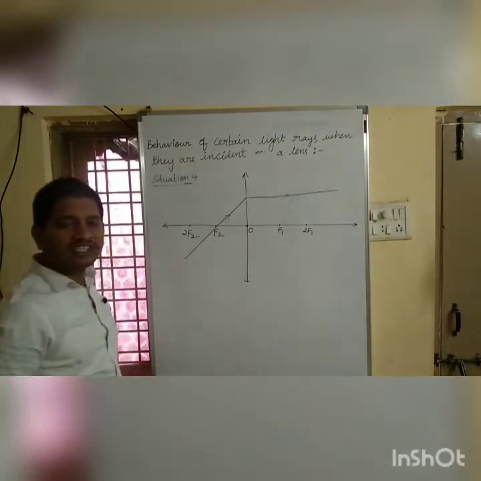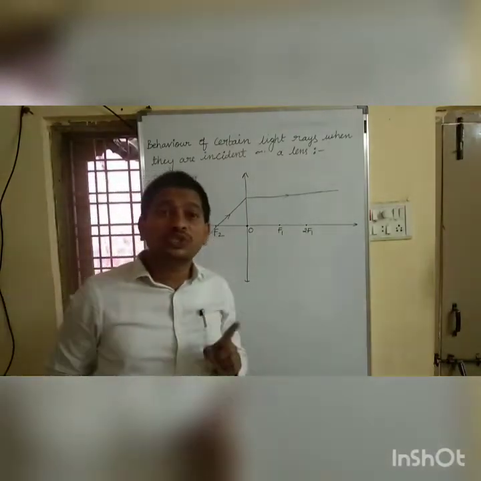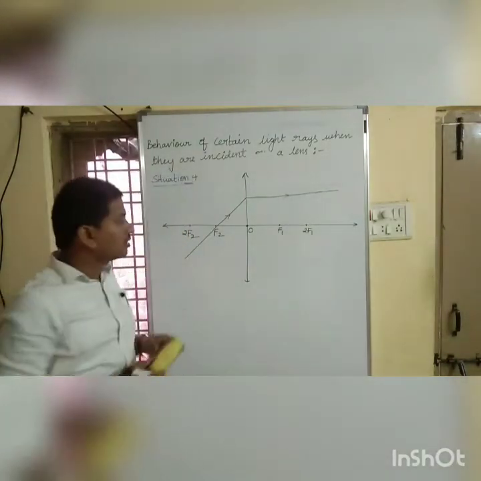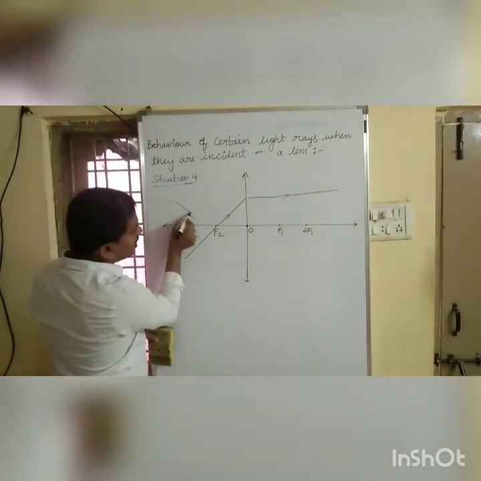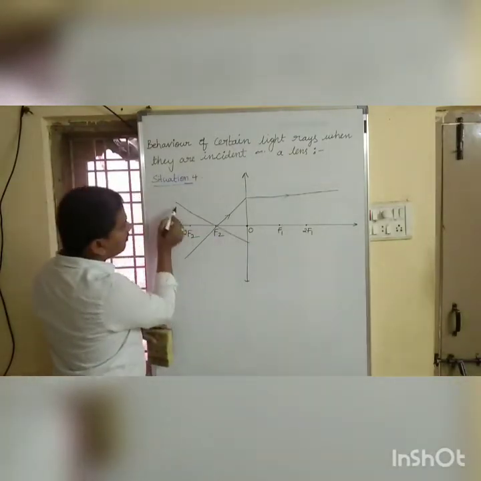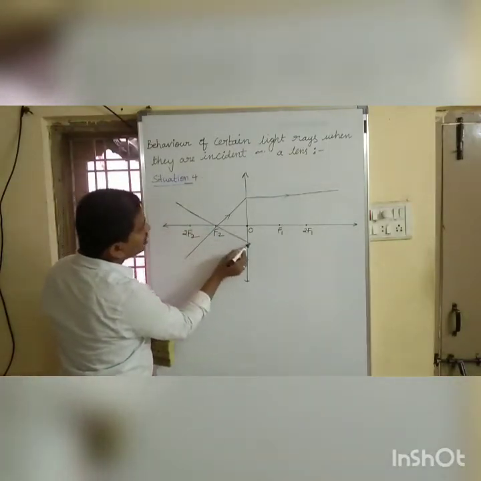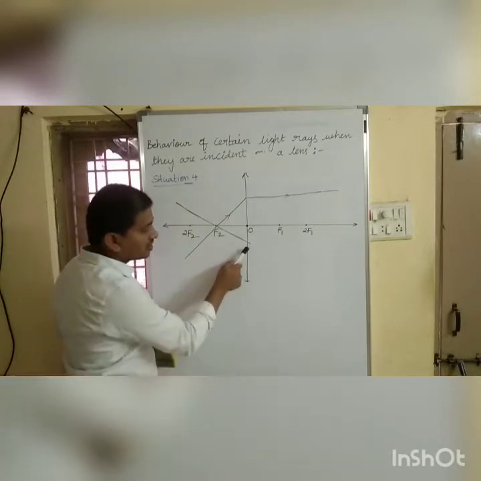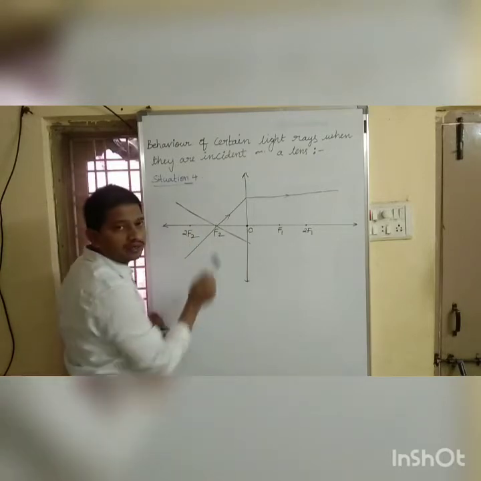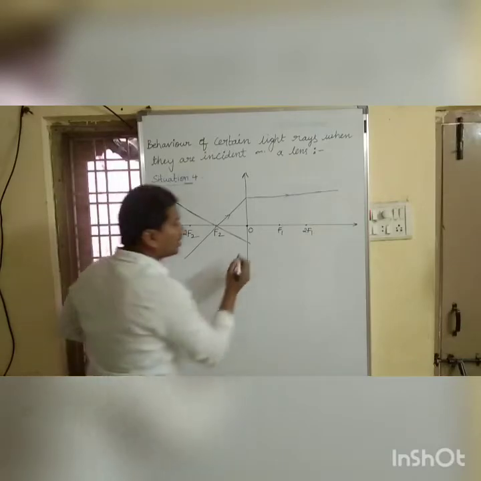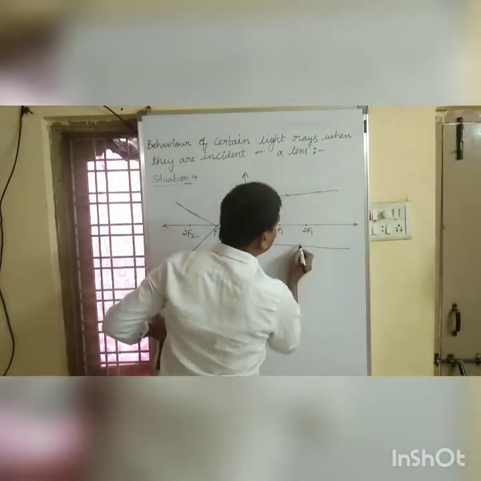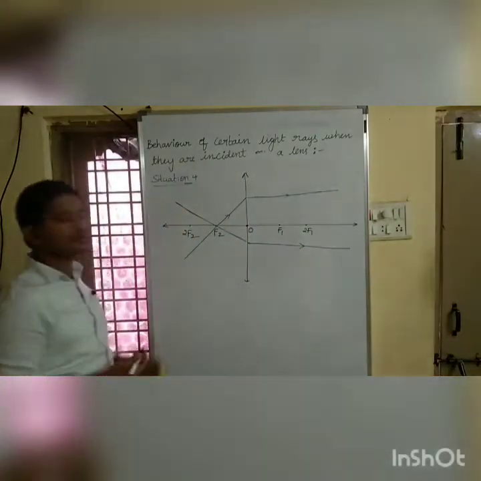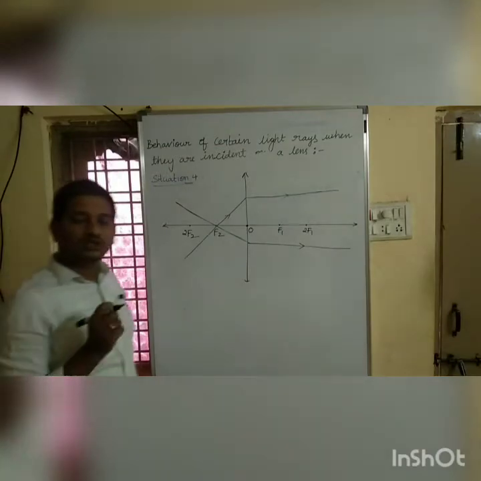Got it? Which is exactly opposite to situation 3. Okay. So suppose this is one more incident ray which is passing through focus and is incident on the lens at this point. After refraction, it becomes parallel to the principal axis. Got it? So what is situation 3?